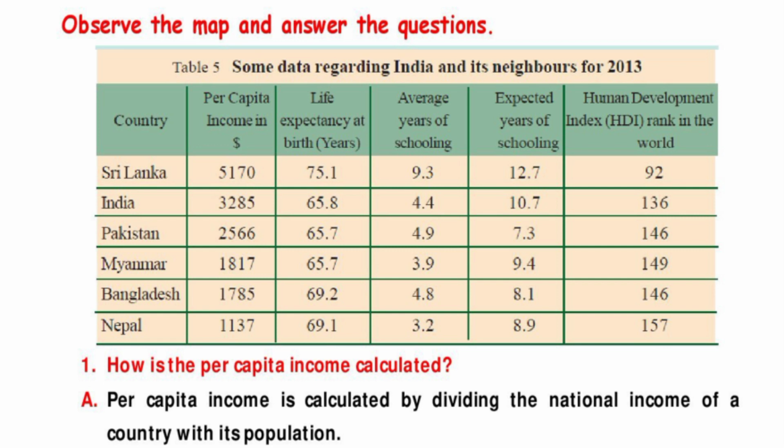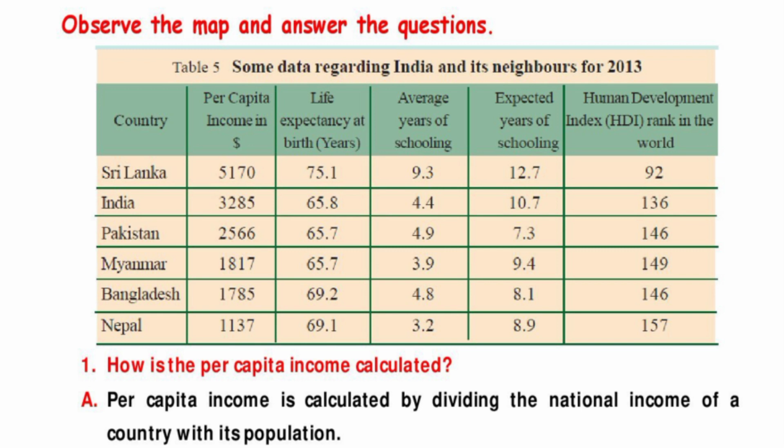HDI means Human Development Index, rank in the world. Question is, how is the per capita income calculated? Answer is, per capita income is calculated by dividing the national income of a country by its population.